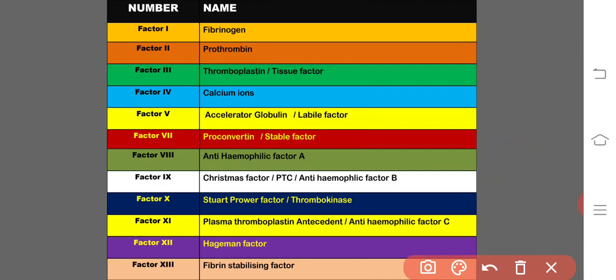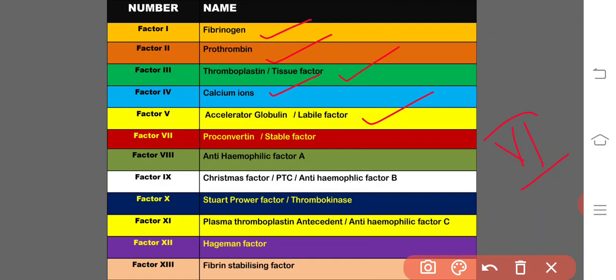Factor number 1 is fibrinogen. Factor number 2, prothrombin. Factor number 3, thromboplastin, also known as the tissue factor. Factor number 4, calcium ions. Factor number 5, accelerator globulin, otherwise labile factor. And factor number 6 is omitted.